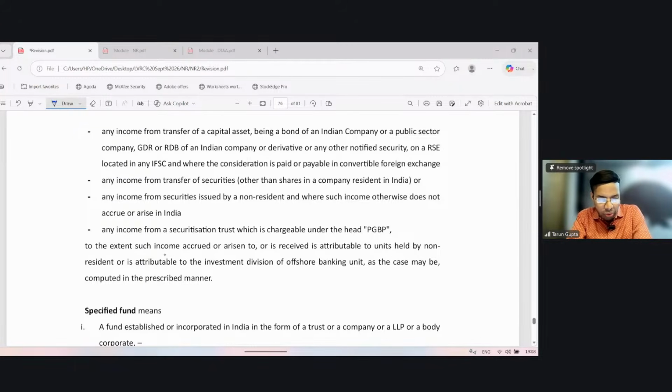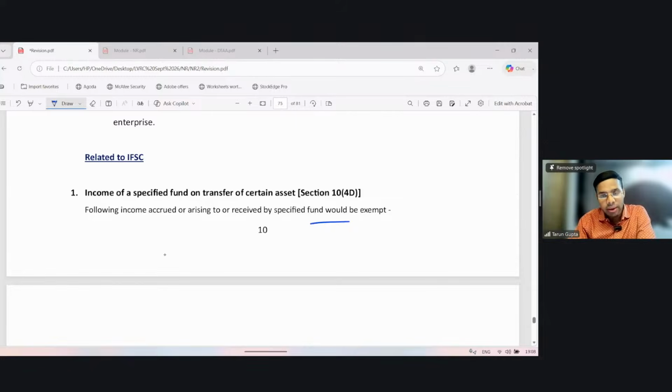Any income from transfer of security other than shares in a company resident in India, or any income from securities issued by a non-resident where such income otherwise does not accrue or arise in India, or any income from securitization trust which is chargeable under PGBP. So if there is any of this income, then such income of the specified fund shall be exempt under section 10(4)(d).